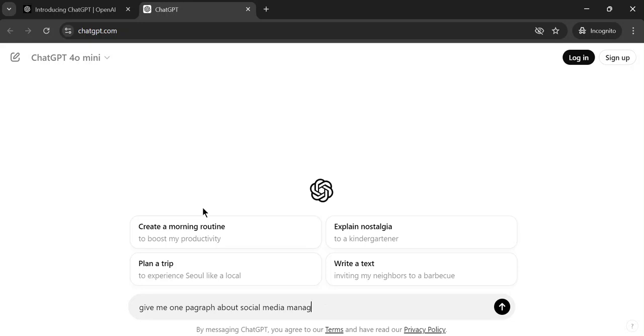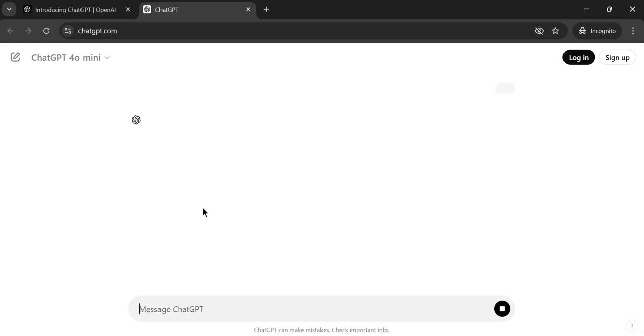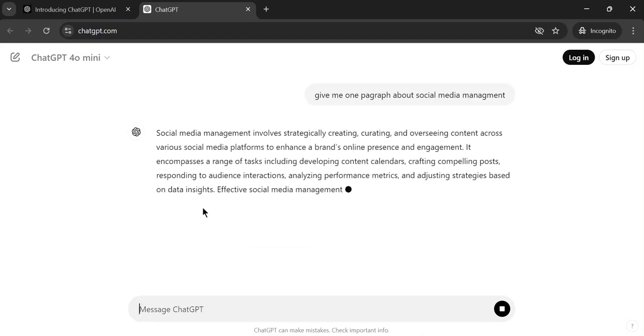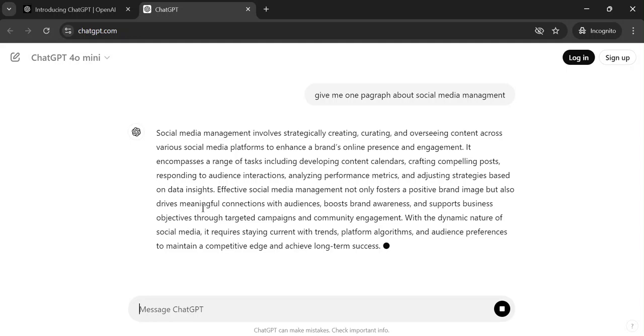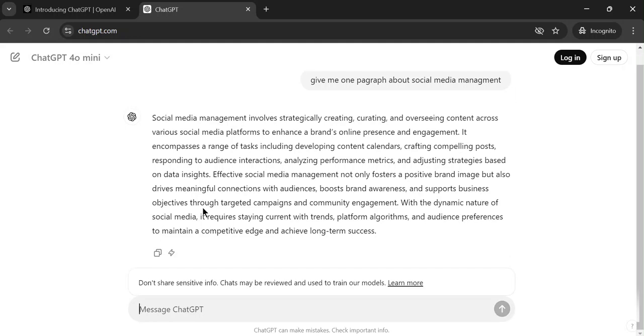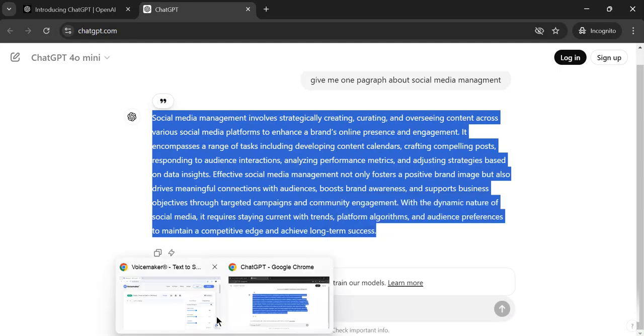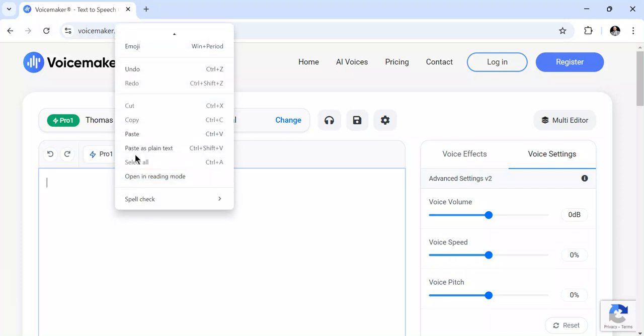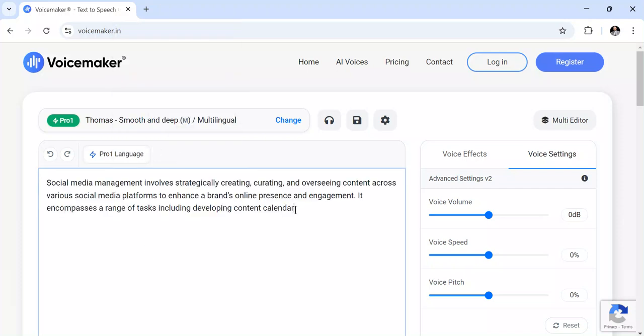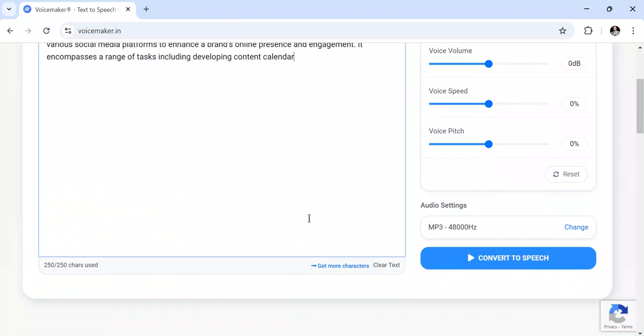I have generated it the way I want, but for you, if you're going to create your voiceover video, you're also going to provide different prompts, depending on how you want your video to display or animate, and the rhythm or algorithm you want your video to be in. After this, I'm going to come here and click on paste. So you see the content I have pasted.